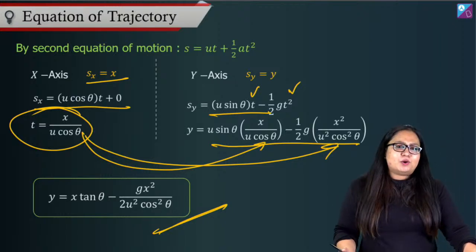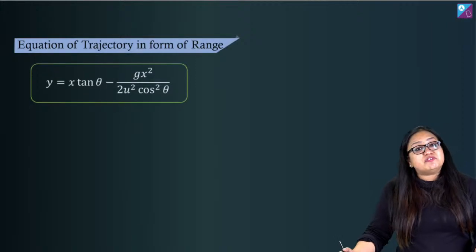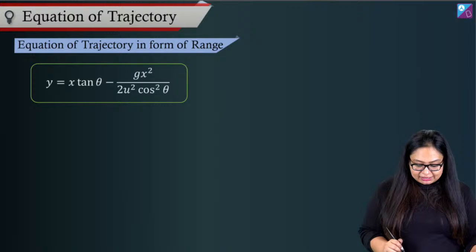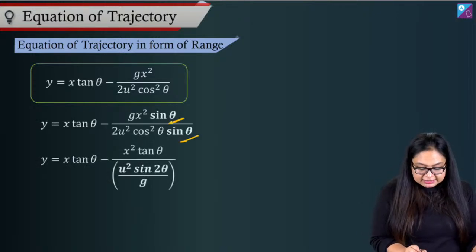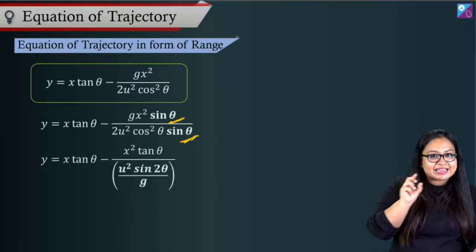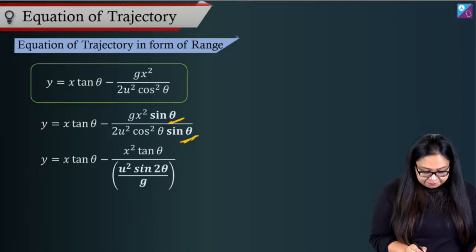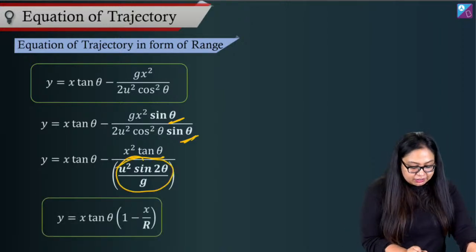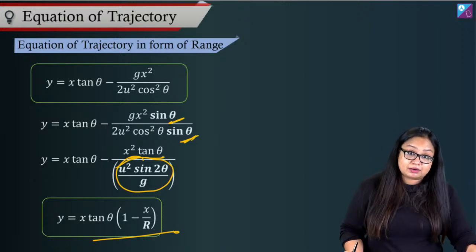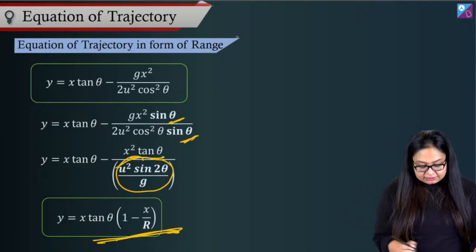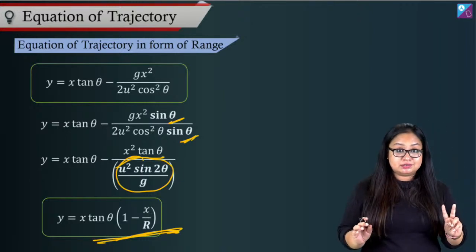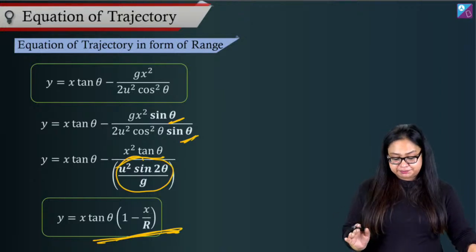Now, we can write equation of trajectory in terms of range also. That is very, very easy to remember. What we do is manipulate it very quickly. If I multiply with sine theta in numerator and denominator, I can actually take out range from here. So this is equal to x tan theta minus x square tan theta divided by R, where this is range. Here we go. Y is equal to x tan theta times 1 minus x by R. So it's good to remember these two forms of equation of trajectory.